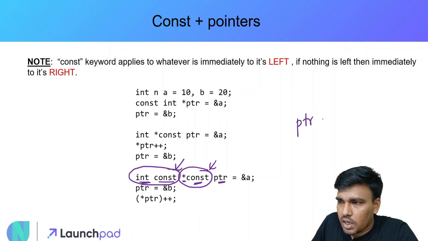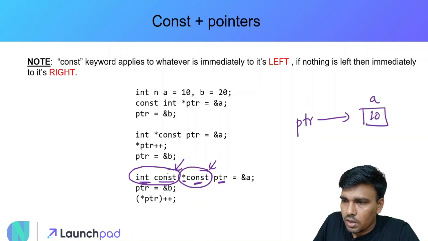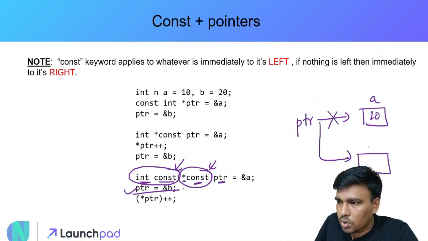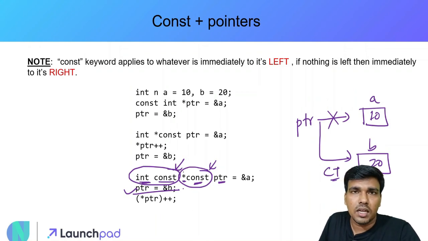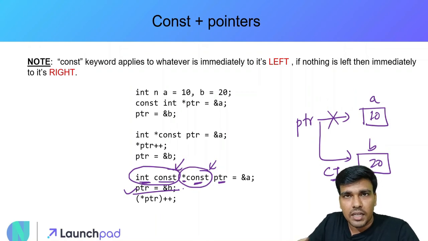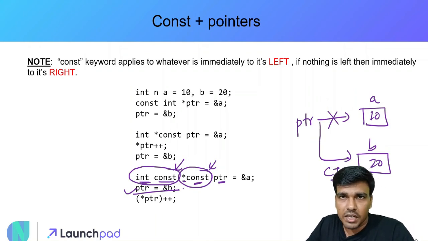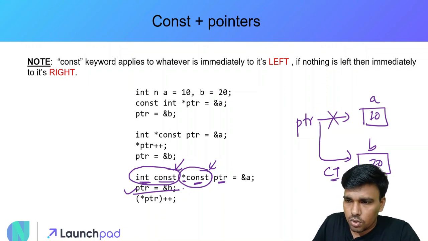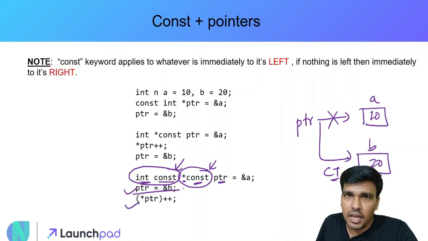That is, now what has happened? This is a restriction in which PTR points to a memory location A. And now if I try to change the PTR value, that is, if I try to modify this location, and if I make this PTR point to another location, let's say variable B, this will yield a compile time error. So this is a compile time error I'll get here, because my pointer is both a constant pointer as well as an integer constant. That is, neither can I update the values in the pointers, nor can I change the location to which it points. So both these statements will yield an error.